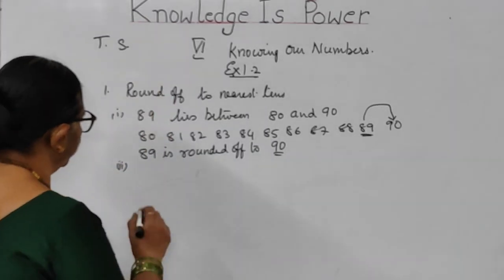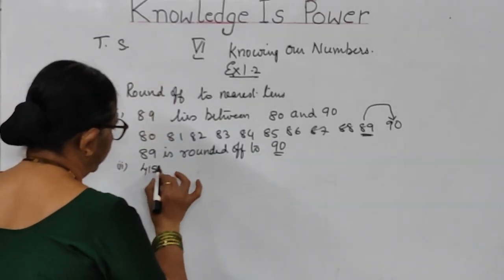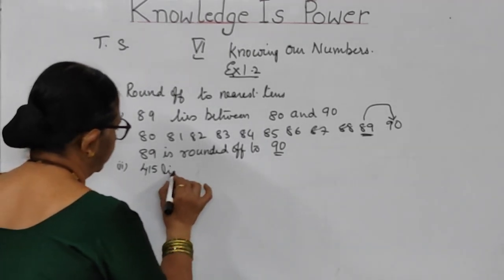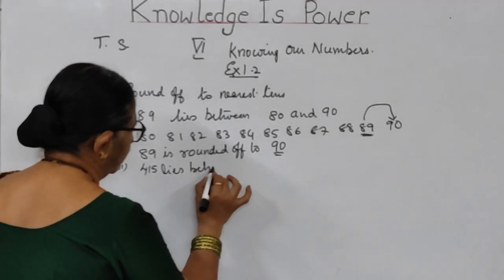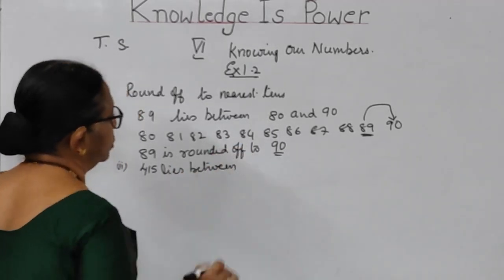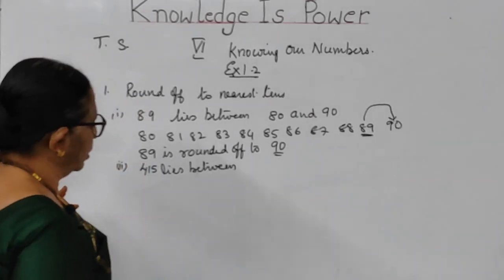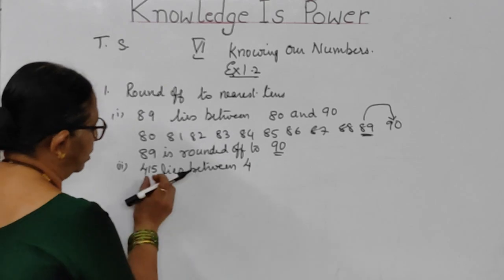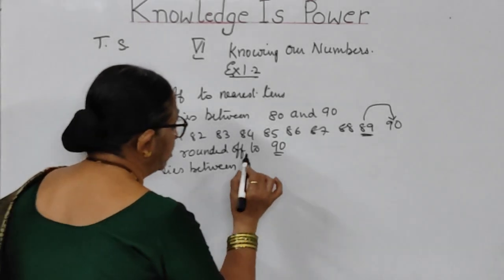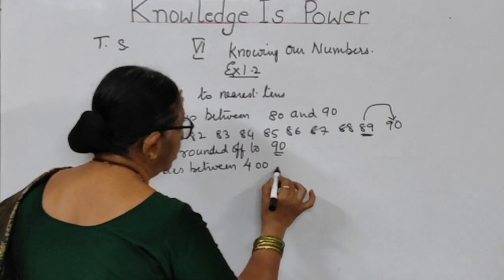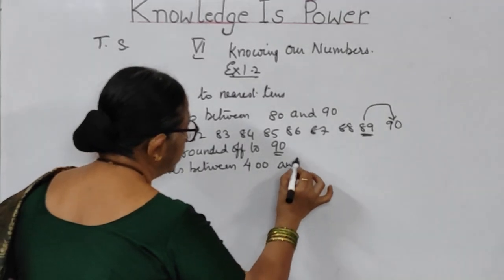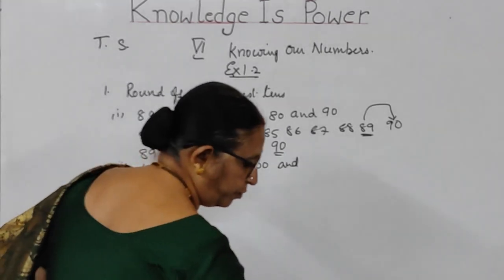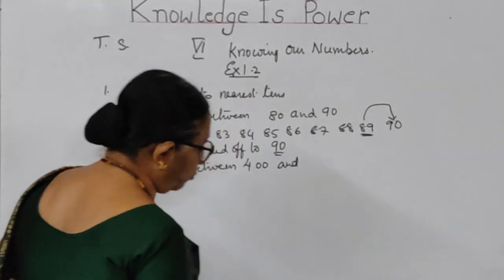The next one is 415. See children, even though the number given is 415, because they have asked only tens, we should concentrate only on tens. Forget about 400s. So 400 I will be writing like this and I should take only 15. 15 lies between 400 and how much, children? 15 means you can take 410.